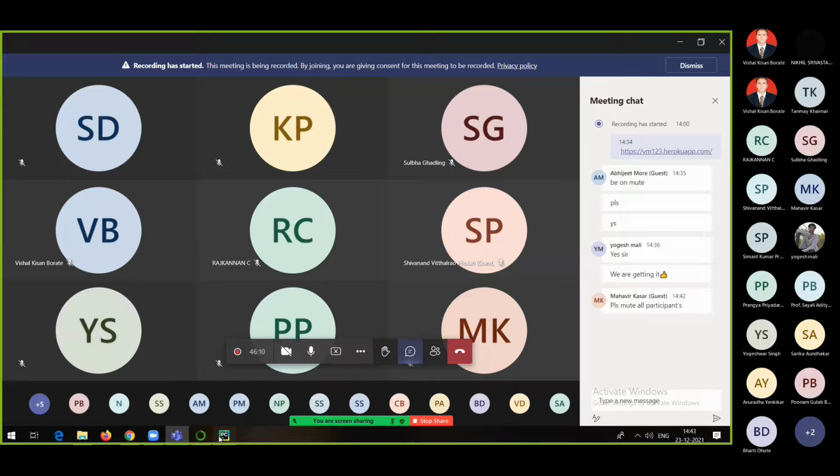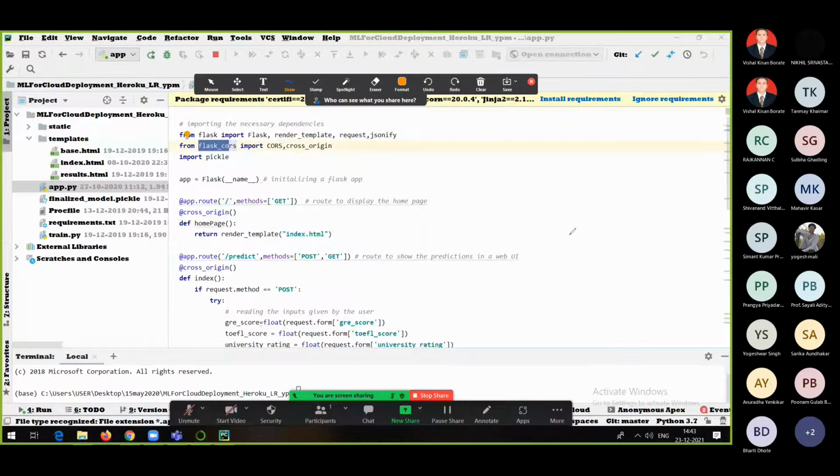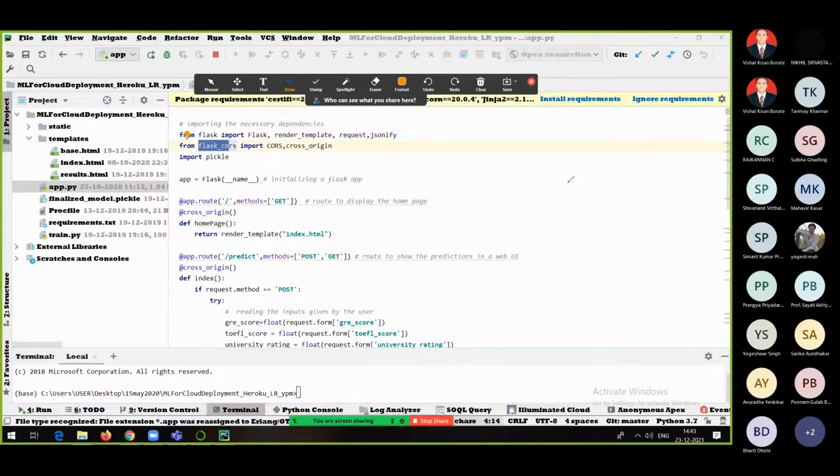Okay, let's continue. See, I was telling you that this is what I have imported, everything. And flask_cors is what? Now see, when I deploy the application onto cloud, the thing I showed you yesterday also. Let's say my application is in some network. App.py is my application, let's say.